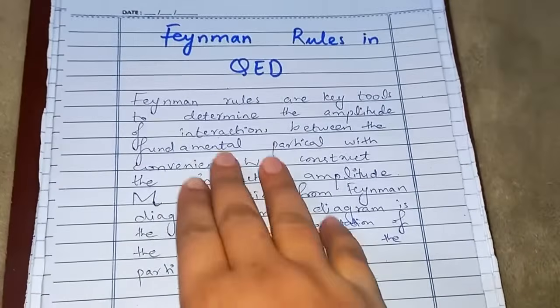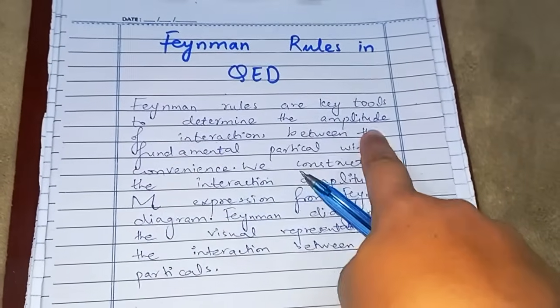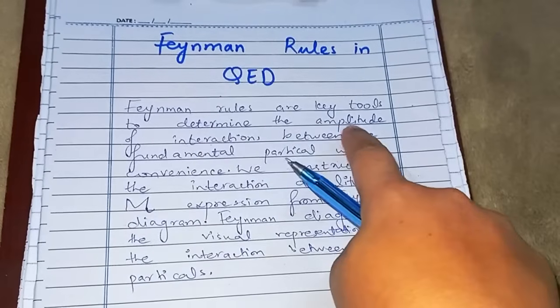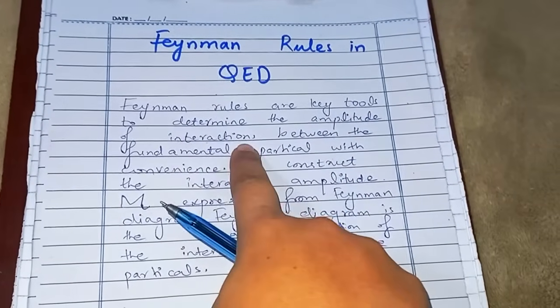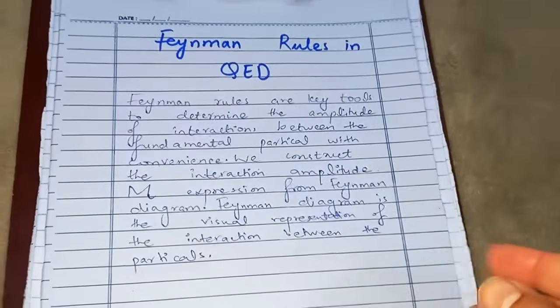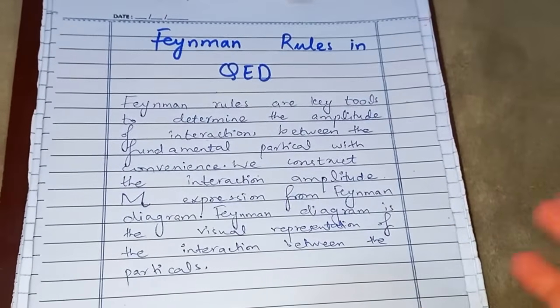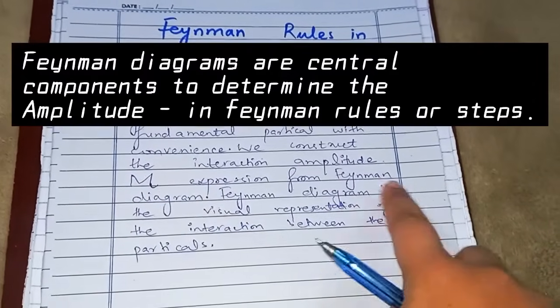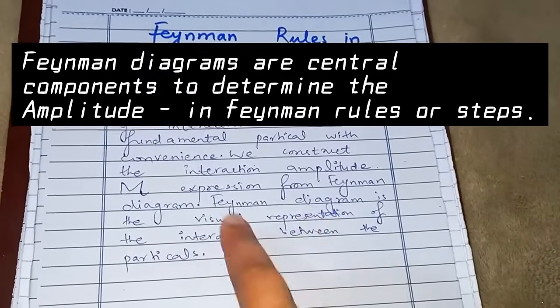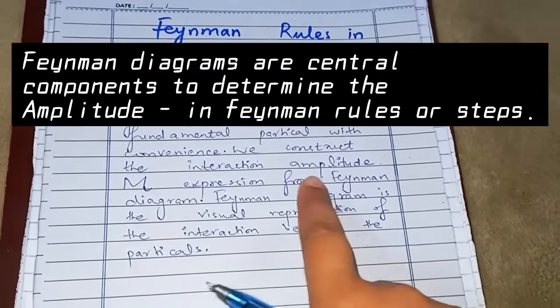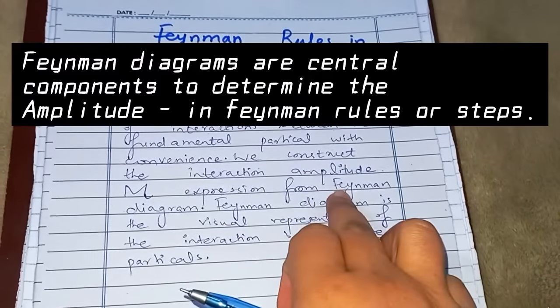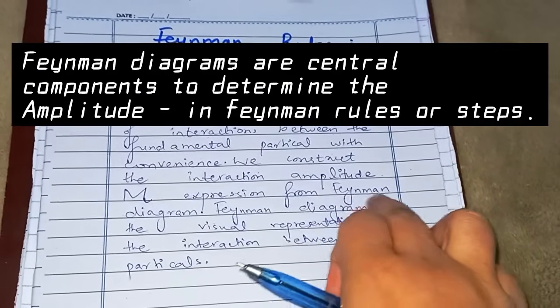All right, so we can see here so far that Feynman rules, we can use them to construct the amplitude of interaction between the fundamental particles, but exactly how? So Feynman rules are primarily reliant on the Feynman diagrams for the determination of that expression. Okay, so in Feynman rules we have the most important component, which is Feynman diagrams.